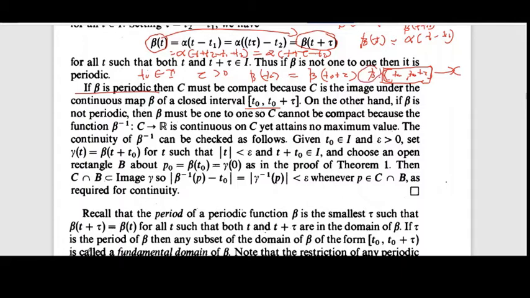So the continuous image of a compact set, and therefore C is compact.